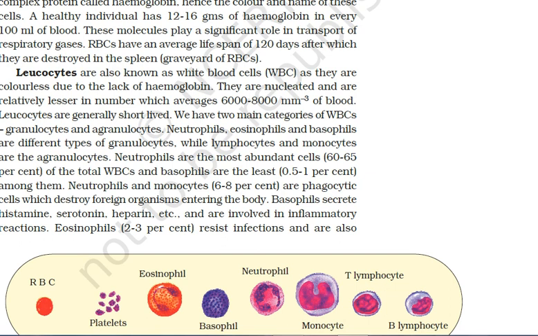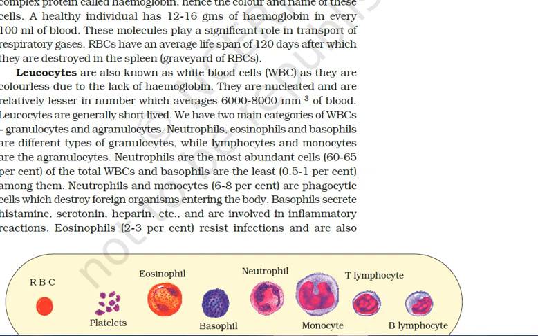After getting destroyed, they reach the spleen. So the spleen is the graveyard of RBCs. The dead RBCs help in the formation of bilirubin and biliverdin, that is the bile pigments, which I had already discussed with you in the chapter on digestion, chapter 16.